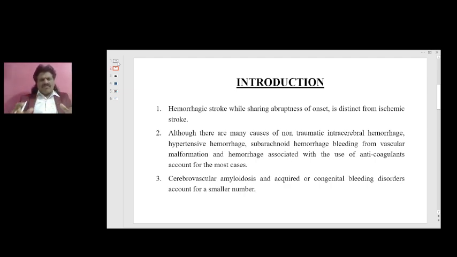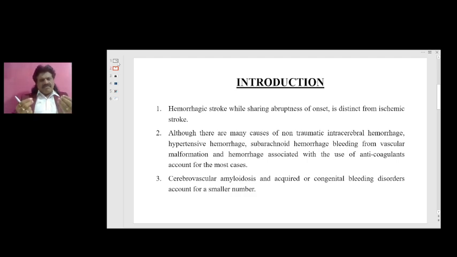So what are all the causes of hemorrhage? The most important risk factor is hypertension. In fact, hypertension is the single most important and common modifiable risk factor for stroke. If you take a lot of risk factors for stroke, always hypertension stands first. It is the most important and common risk factor for stroke, be it ischemic stroke or hemorrhagic stroke. So hypertensive hemorrhage. Second is the subarachnoid hemorrhage.